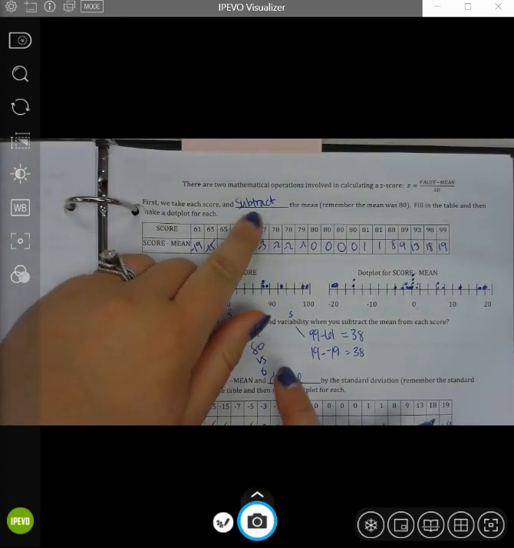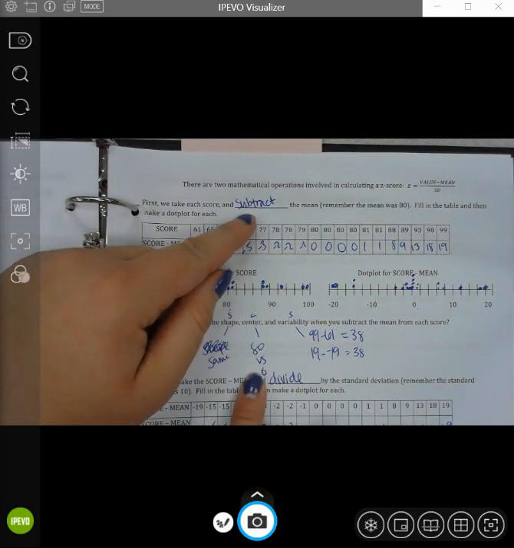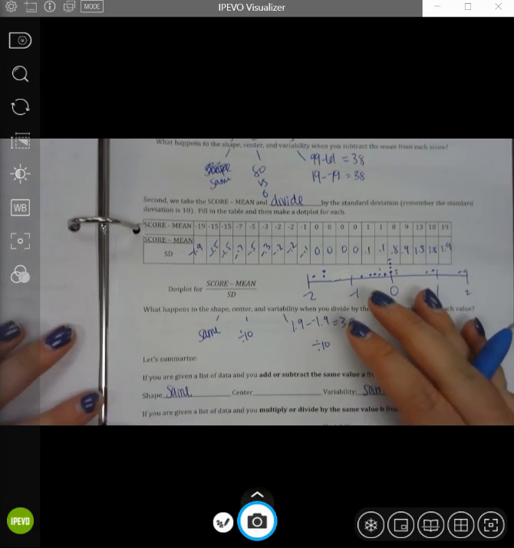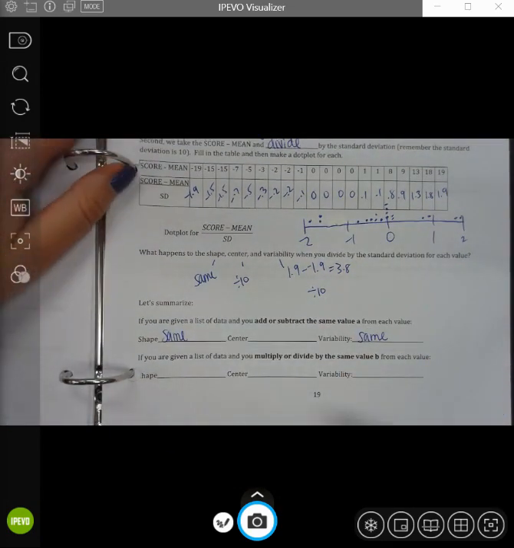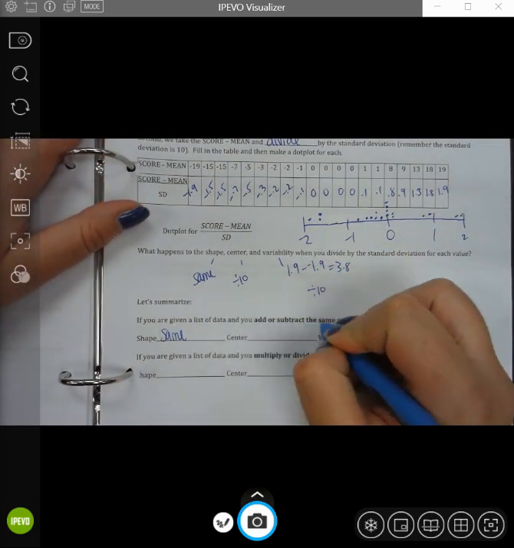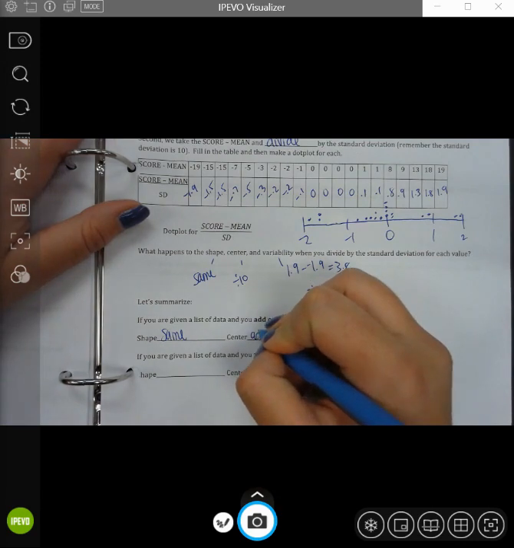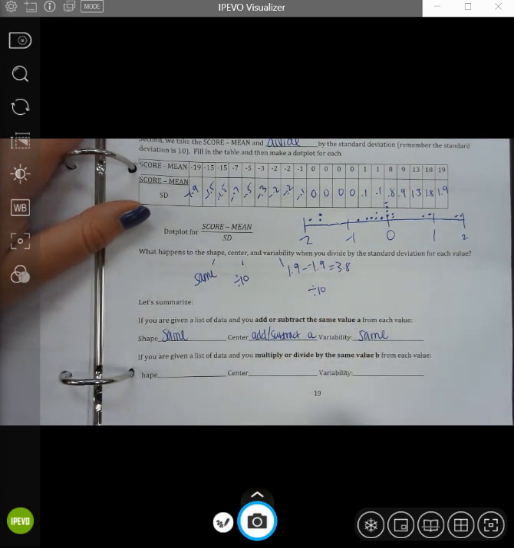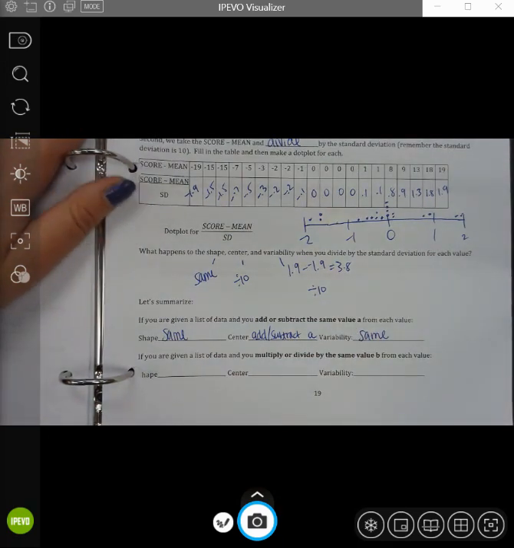Let's look at our rule up here. We subtracted 80. We subtract 80 to get to 0. So when you want to find your new center of your data, you are going to add or subtract A. Whatever your value was, A.